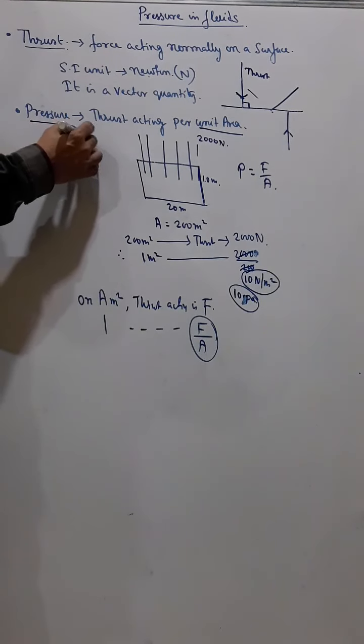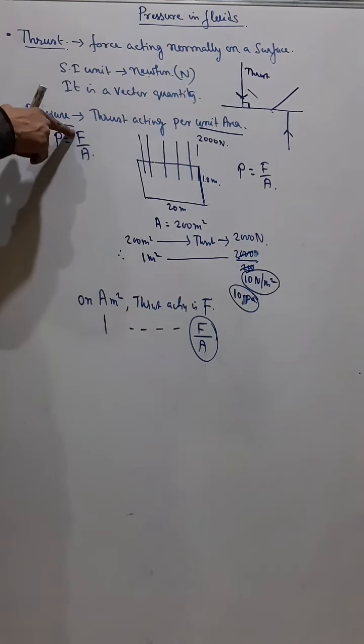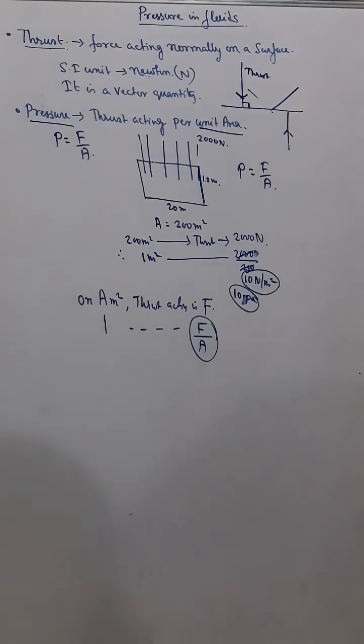Pressure is equal to force by area, force meaning thrust, by area. Okay, understand?